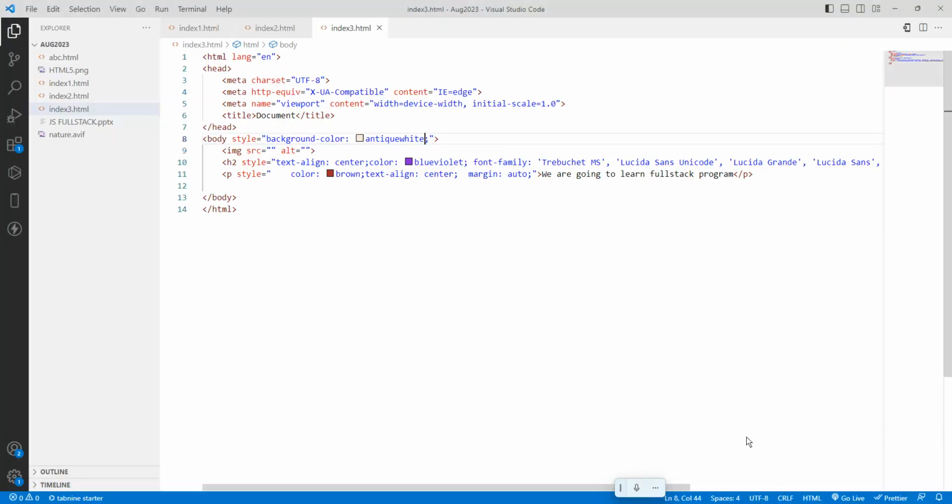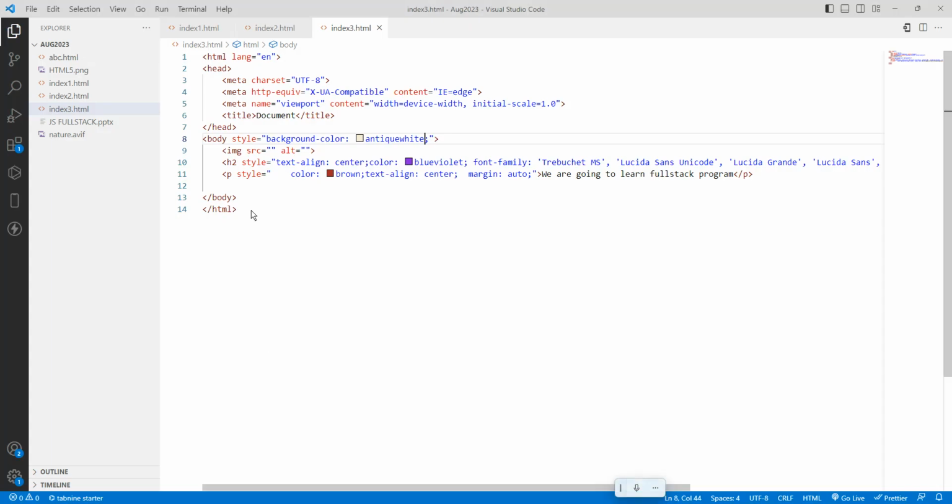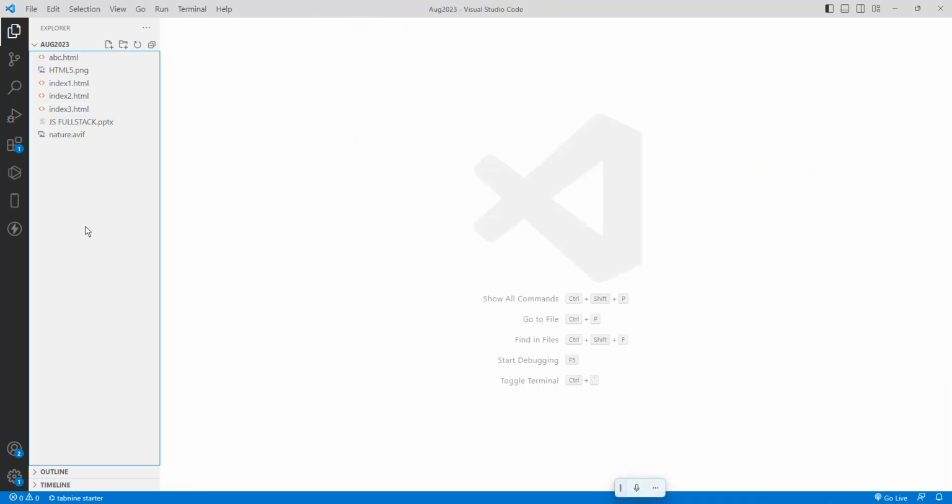So now what are we going to do? HTML formatting elements. What is a formatting element? First I want to create a file. Let me close, right click, close all. I want to take one file, and the file name is index4.html.